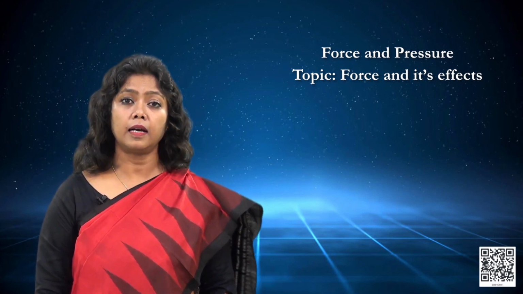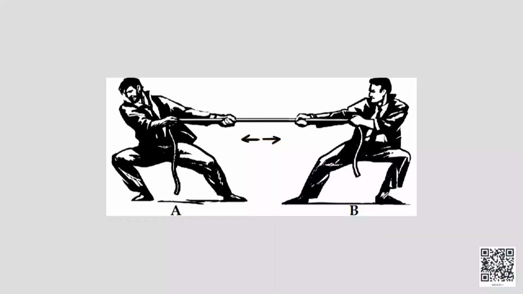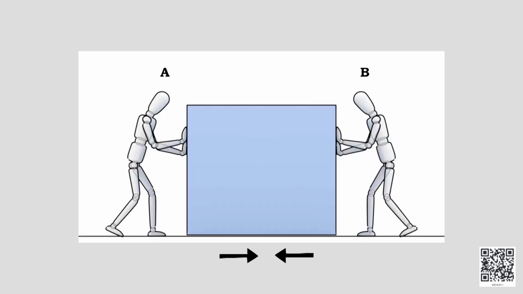Let us consider another situation. Two persons applying some force. There are two persons, A and B. Both are applying force. Who is pushing and who is pulling? And why? Let us take another situation. Who is pushing the box and who is pulling the box? And why do you say so? Will the box move in such a situation? If it moves, when will it move?